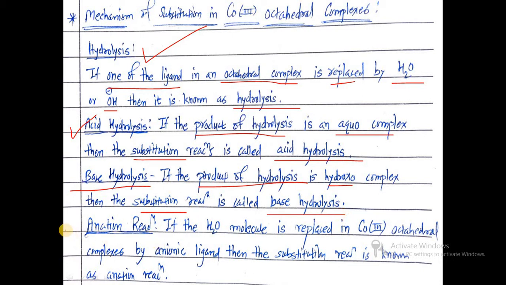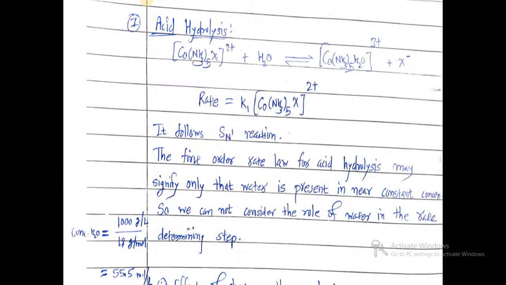The third one is the anation reaction. If the water molecule is replaced in cobalt(III) octahedral complexes by an anionic type ligand, then the substitution reaction is known as an anation reaction. So there are three types: acid hydrolysis, base hydrolysis and anation reactions. First we will see the mechanism involved in acid hydrolysis.